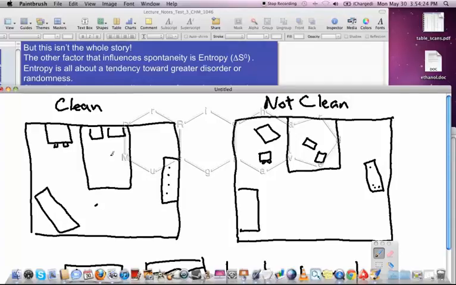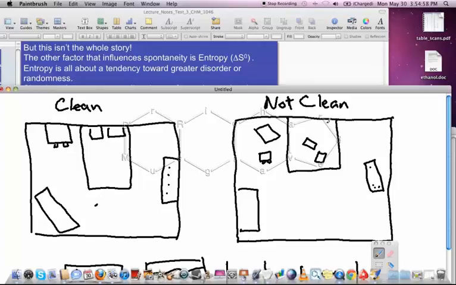And there's only one possibility that allows a room to be clean, and that might be this one, for example. However, there are almost infinite possibilities for making that room not clean. All it takes is just for one of these items to be out of place and it would be considered not clean. And this is just one possible scenario for not clean. This could be over here, these could be arranged differently here, these pillows could be down on the floor, this could be over on its side. There's almost infinite ways that this can be arranged and would be considered not clean.